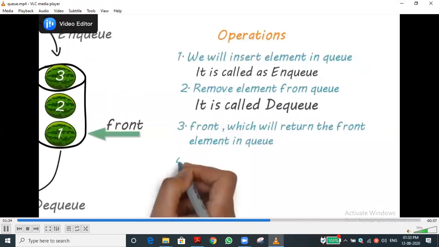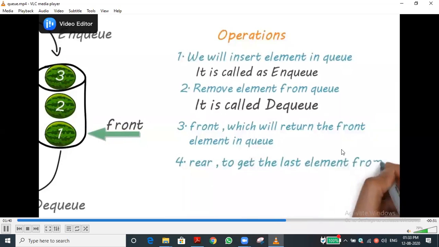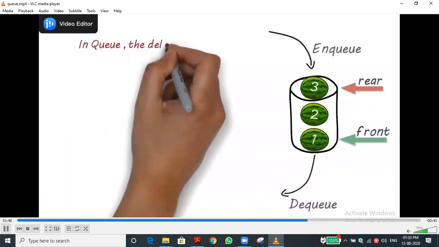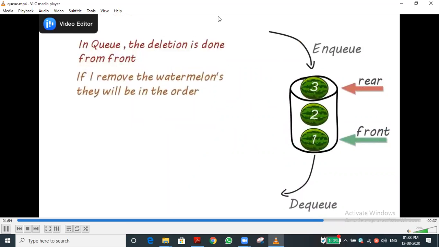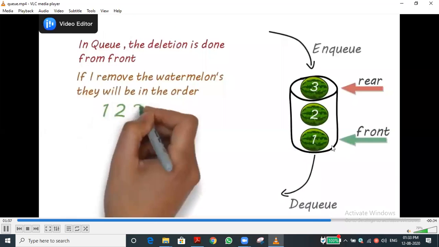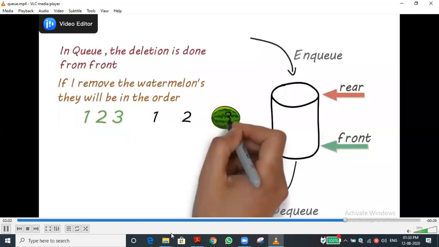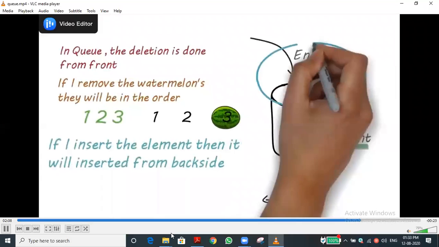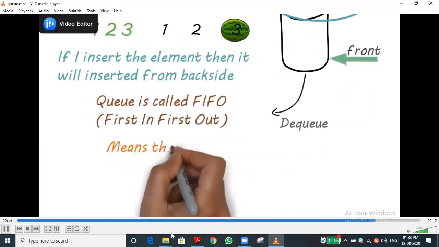Here front and rear, two concepts are there. Front means the first element is called front, the last element is called rear. So one is the front end and the third element is the rear end. In which end are we doing the deletion? The front end only. Because if you want to remove, that is DQ, we can remove from this side. First in, first out.